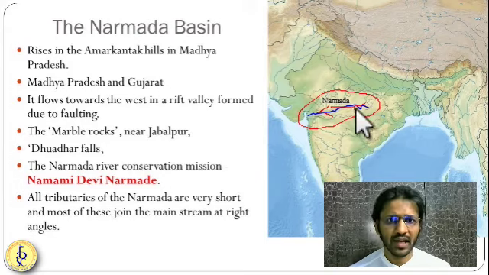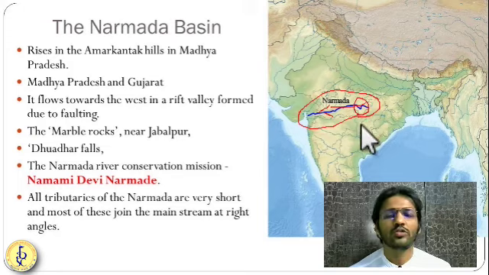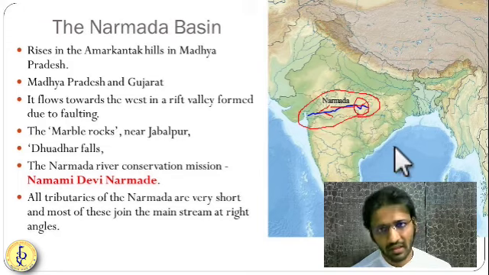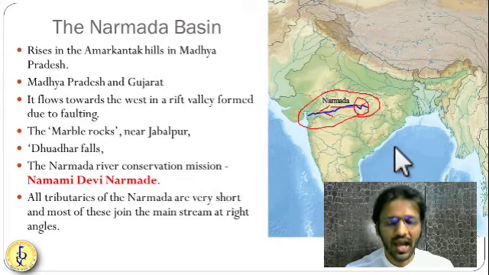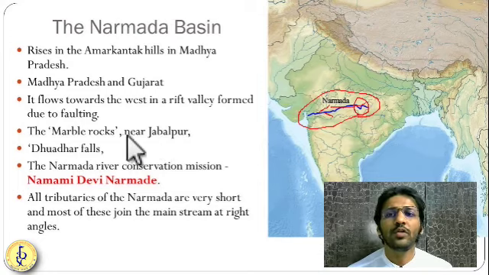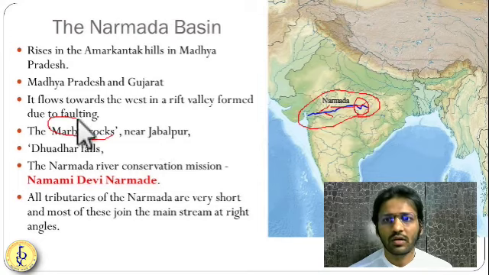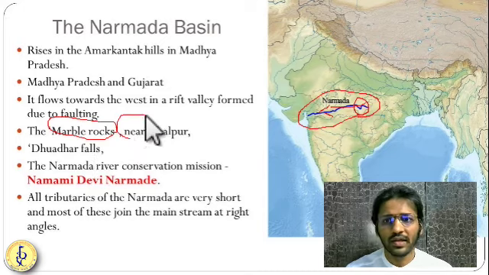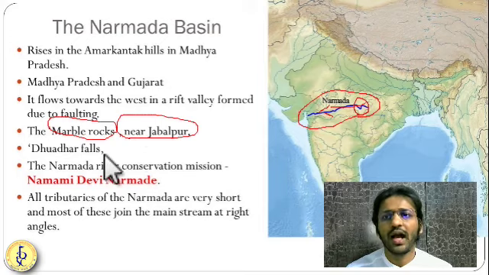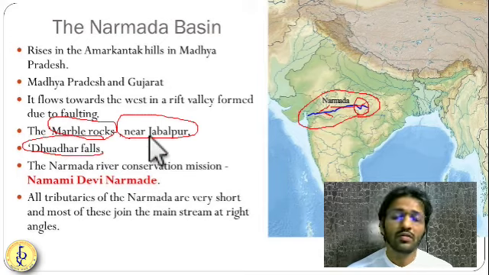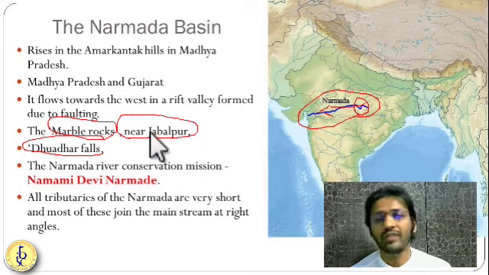So it is rising near the Amarkantak Plateau. It is also called Rewa over here, and it is flowing through Madhya Pradesh and Gujarat, and going to the Arabian Sea. So it is making very beautiful things like the Marble Rocks and Dhuadhar Falls. It makes a gorge made up of marble near Jabalpur in Madhya Pradesh, and it is also making Dhuadhar Falls over there. So Dhuadhar waterfalls and these marble rocks are very famous.